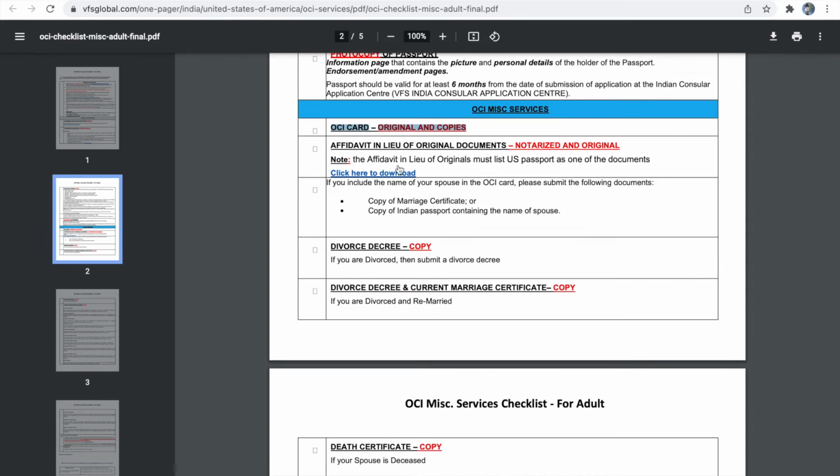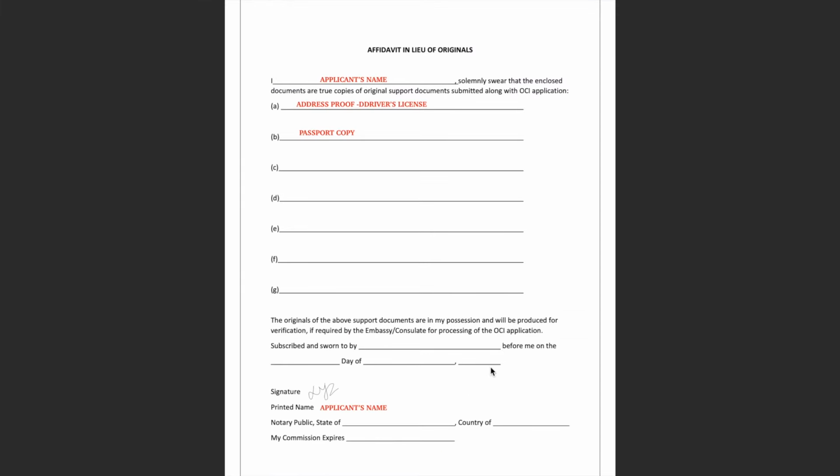Next is affidavit in lieu of original documents. This is a sample of a filled affidavit in lieu of original. Here you have to provide the applicant's name and the list of supporting documents you are providing with your application form. So I have mentioned address proof and passport copy. You don't have to mention your OCI copy with this because you are sending your original OCI. You have to provide the list of all the supporting documents you are keeping along with the application form for which you are not providing originals. This affidavit in lieu of original has to be notarized. So do not sign this affidavit before you go to the notary, because some notaries prefer to have you sign in front of them.